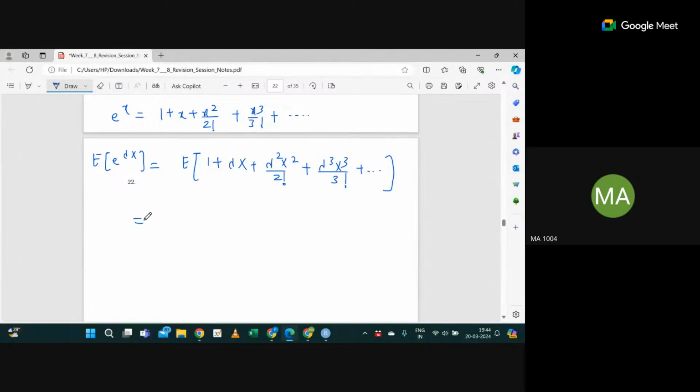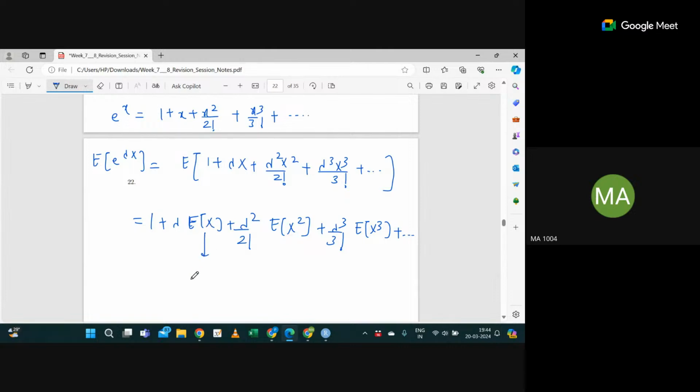Correct? So from here onwards, can I write 1 plus lambda expectation of X plus lambda square by 2 factorial into expectation of X square plus lambda cube divided by 3 factorial into expectation of X cube and so on.